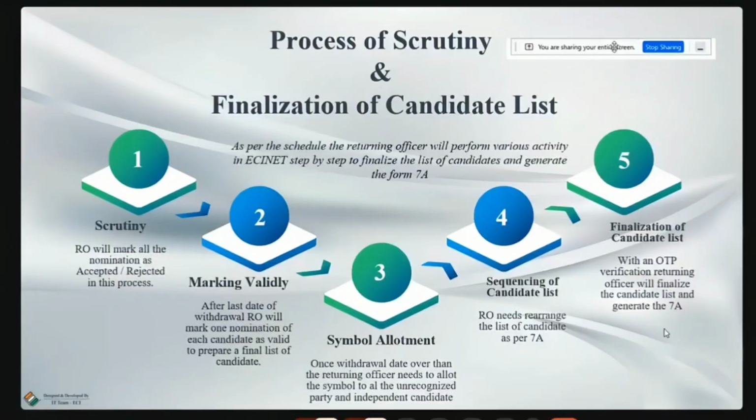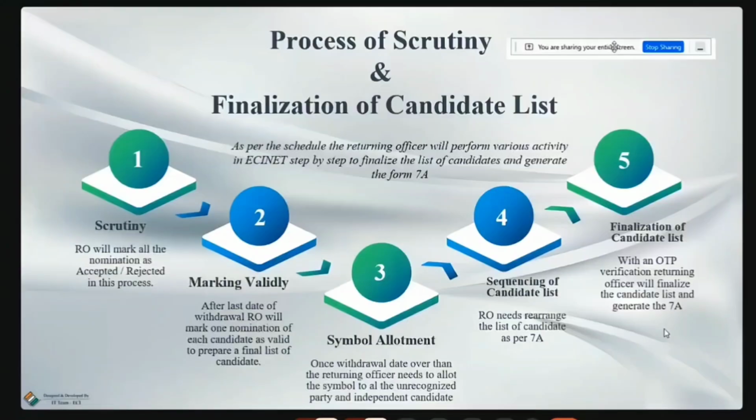After the approval of your 7A only, you have to finalize the 7A in the Encore portal. So I am repeating, after sequencing, you have to wait till the CEO office gives the approval of the physical 7A copy submitted by your ROs. After that only we should finalize the 7A in the Encore portal, because once we finalize